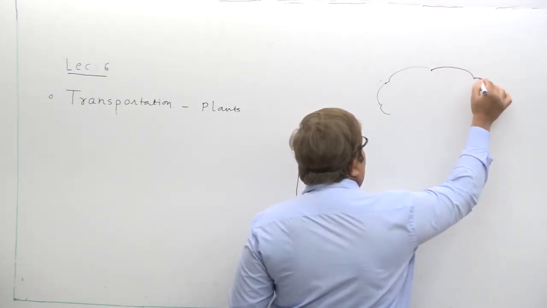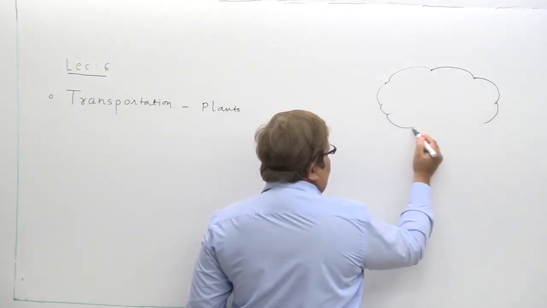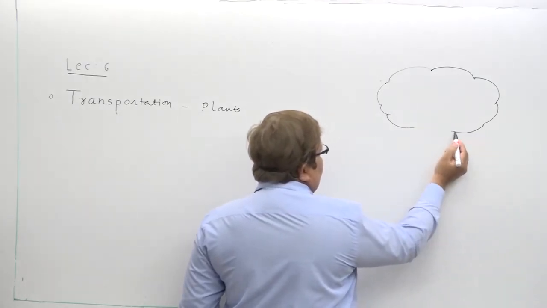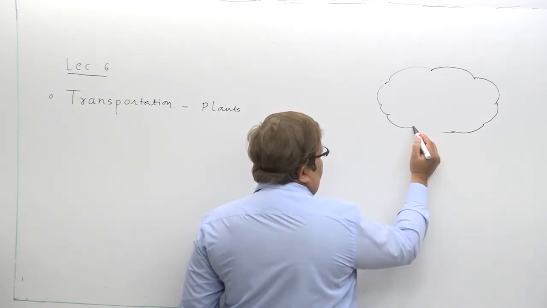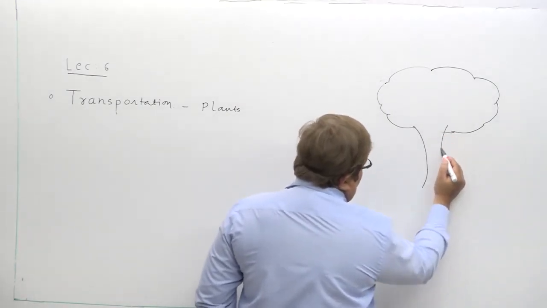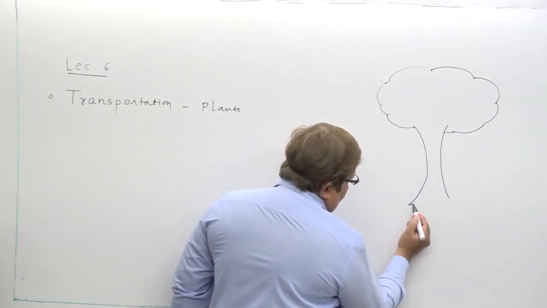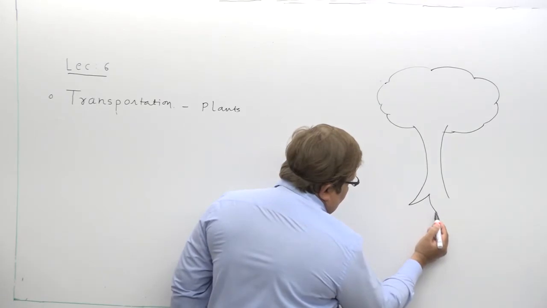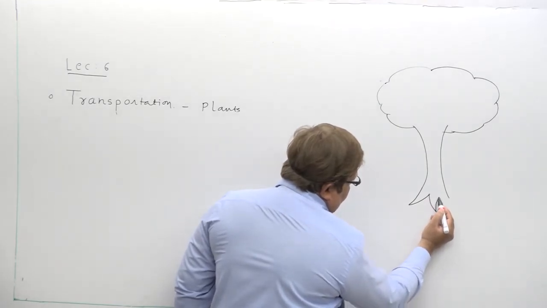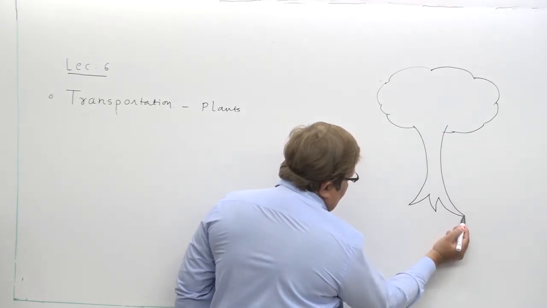Okay, they have shown it this way. Suppose this is one tree. Then they have shown the stem this way, and here they have shown the roots. Just two to three, we are just showing you.